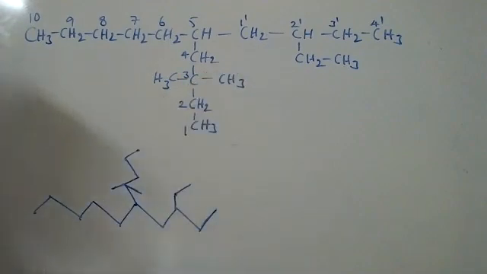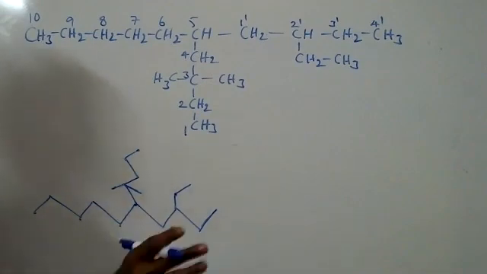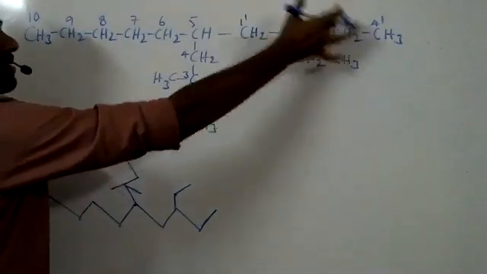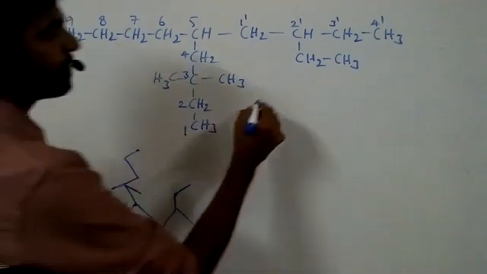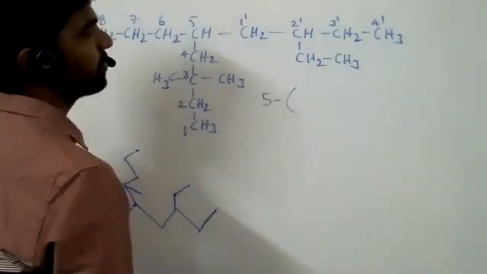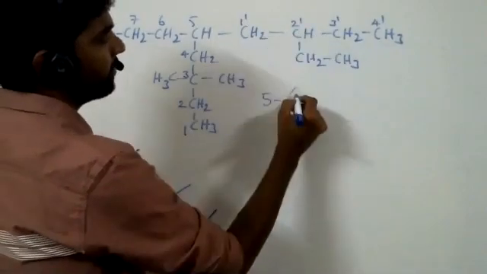What is the name? Sir, 3,3 dimethyl, 5 bracket. First write this name now. Okay, yes, sir, alphabetical order. Ethyl coming at the second prime position. Sir, so the name will be 5 bracket 2 prime ethyl propyl dash 3,3 dimethyl decane, right? 5, 2 prime.